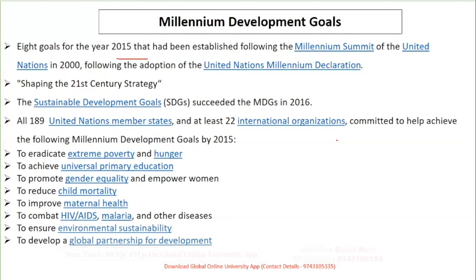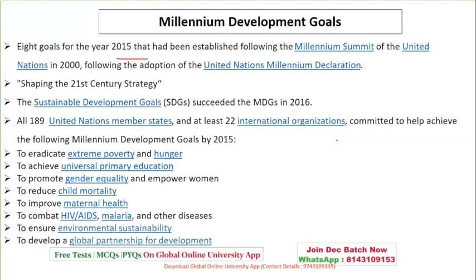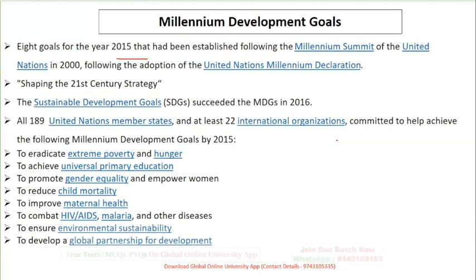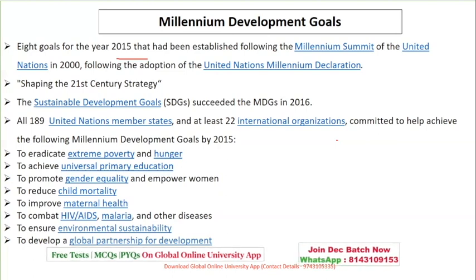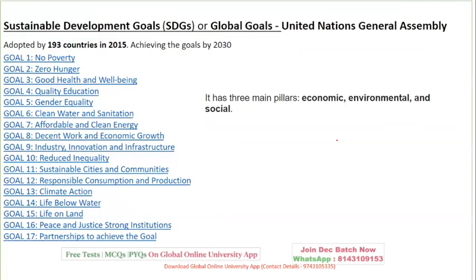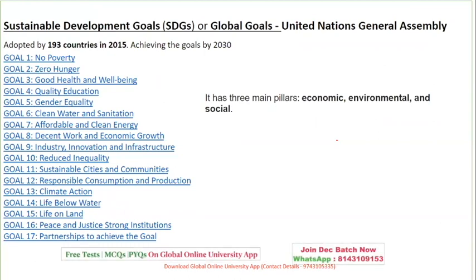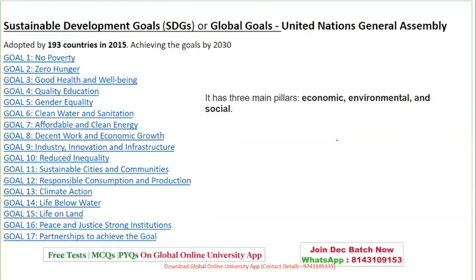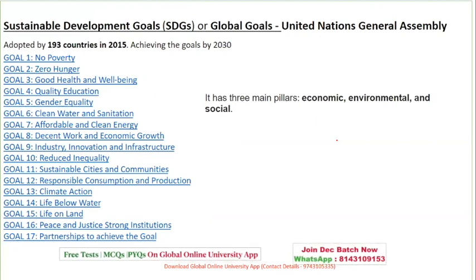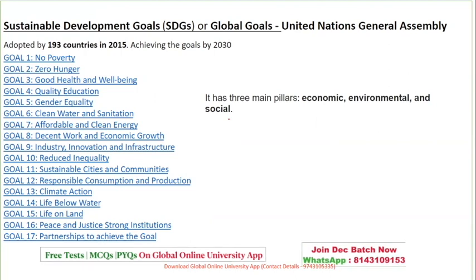You don't know what type of questions can be expected, so just be careful about these goals, which are 8 in number, as given. The target was 2015. Followed by them were the Sustainable Development Goals, which were adopted by 193 countries with an aim to achieve them in 2030, with three main pillars, that is economy, environment, and society.